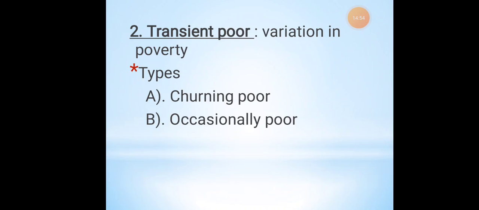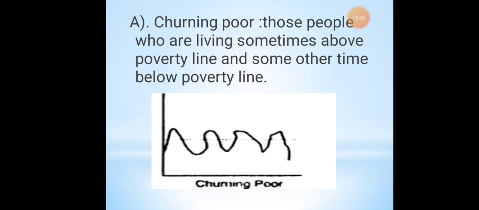The next segregation is transient poor. It is a poorness where there is variation in the poverty, where sometimes you will be below poverty line and sometimes the individual will be above poverty line. The things under transient poor are churning poor. Those people who are living sometimes below poverty line and sometimes above poverty line are known as churning poor.